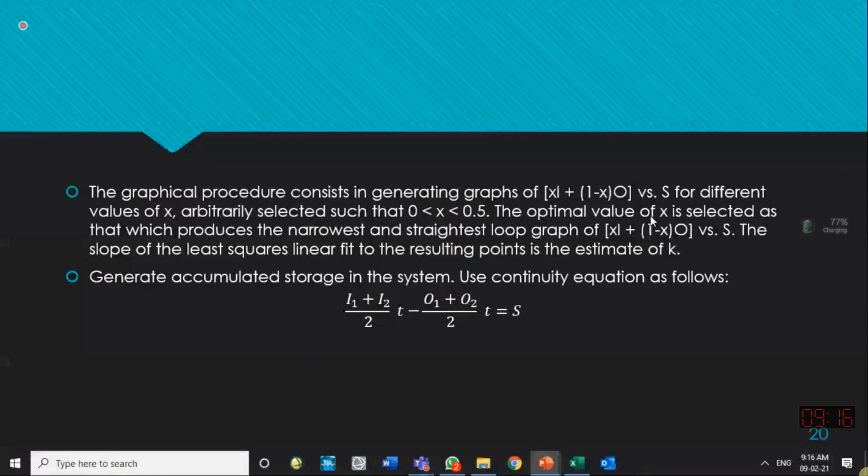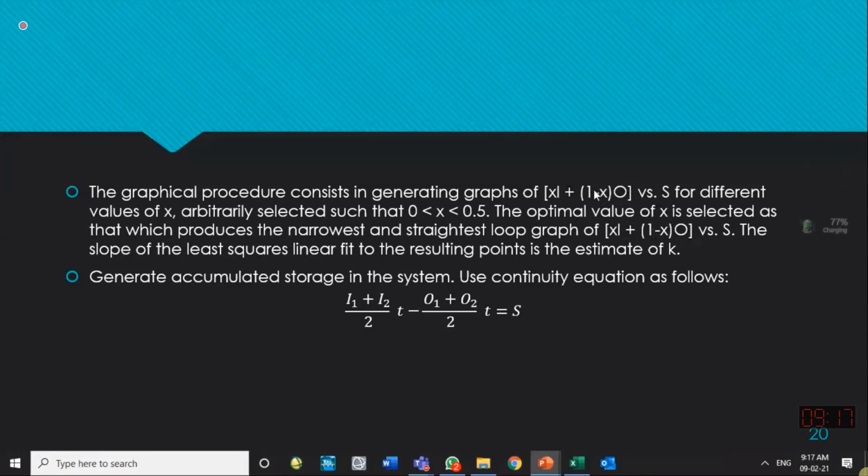So when you have the graph of these two parameters with you, then change the x value so that the graph becomes a linear line. If the x value is wrong, this graph will be a loop curve. If the x value is wrong, you will have two lines, one for increasing discharges, one for reducing discharges. So you have to find that x value which gives you both the increasing flood line and the decreasing flood line at the same location. So you have a linear line, and we will do it. You will see how x variation changes this.